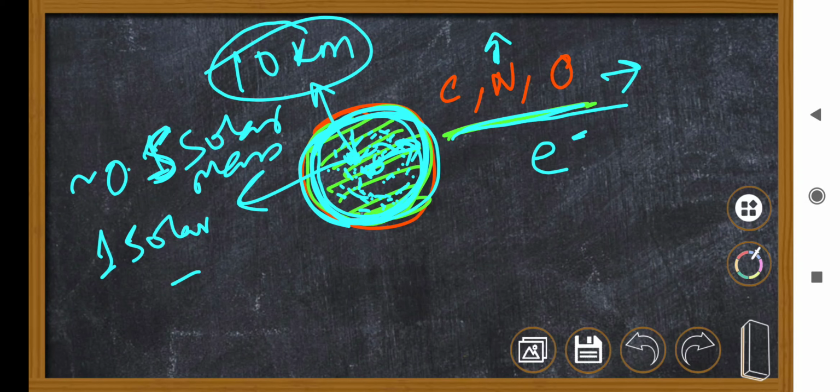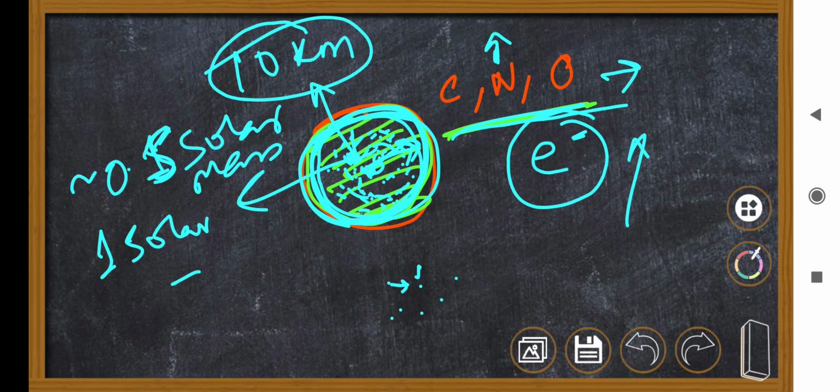That collapse is not enough to form nuclear reaction, but this is overcome by electron degeneracy pressure. So the electrons present in this carbon, nitrogen, oxygen will repel each other and will not let this star collapse more than one particular size, right?